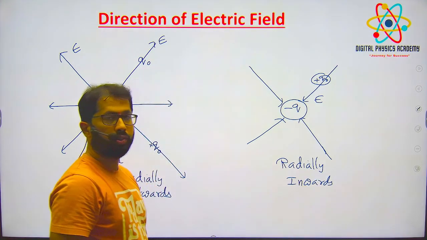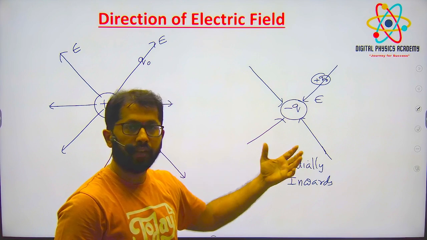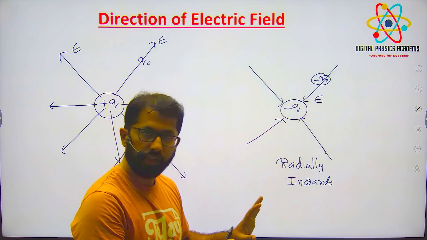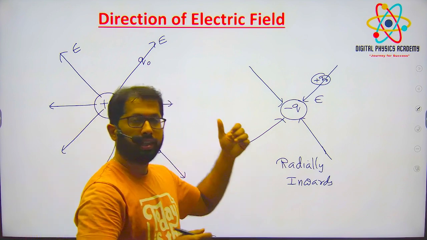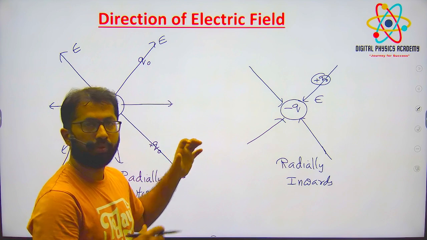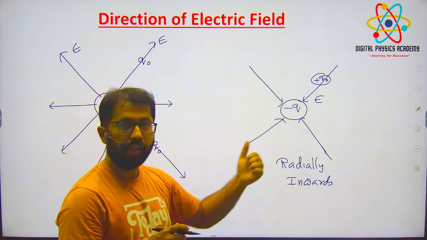That means we should understand that one sentence: for positive charge, electric field is away. For negative charge, electric field is towards. Understood? So we studied what is electric field, and then we studied the direction of electric field. For positive charge, electric field is away. For negative charge, electric field is towards.